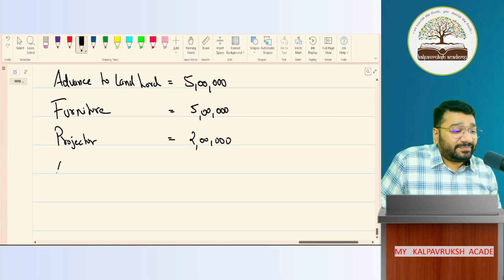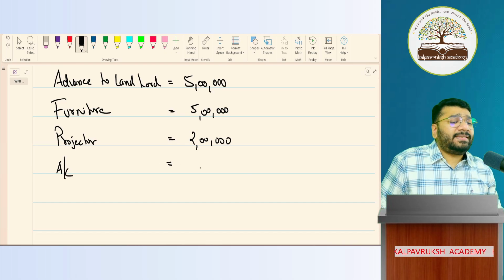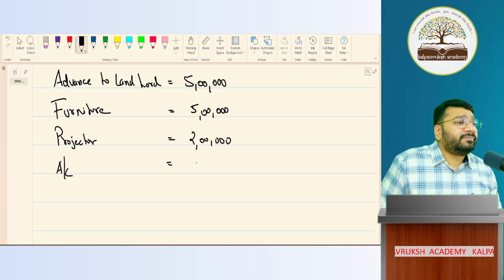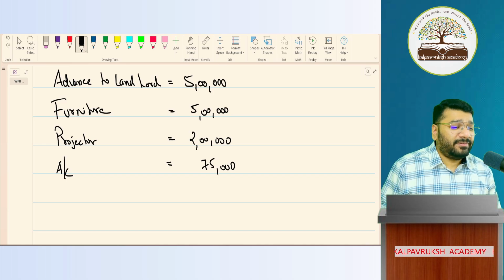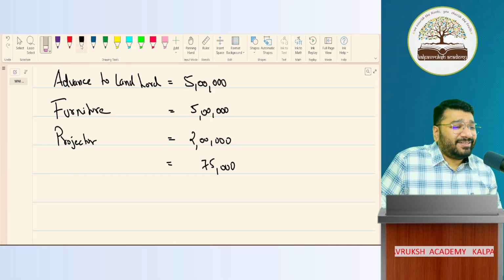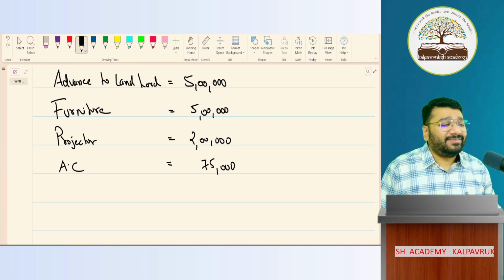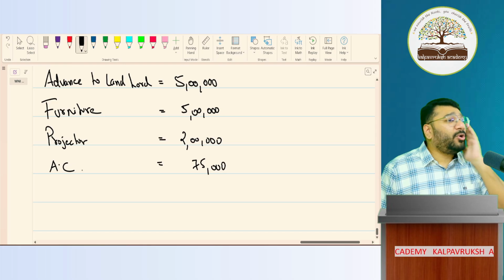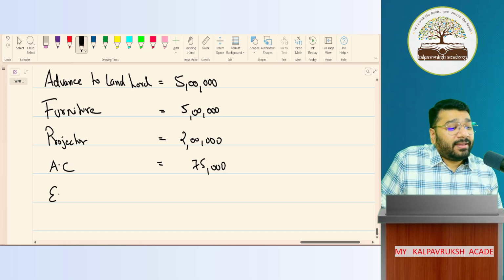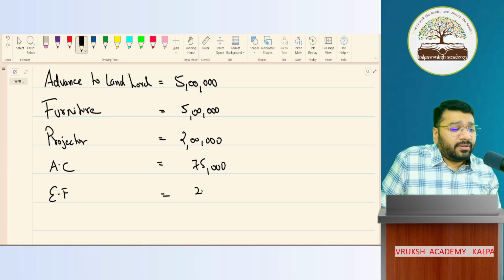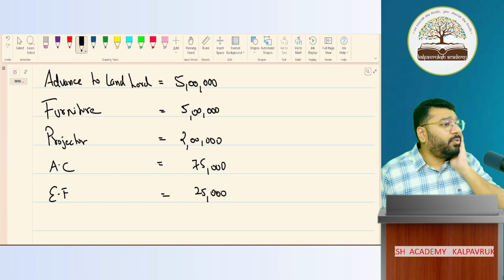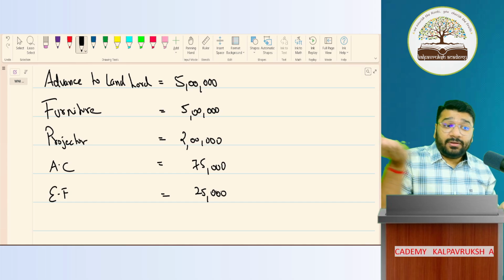We need AC. Tell me, people, AC how much? 2 ACs, 1.5 lakh. 75,000 is sufficient. Okay. Then what do I need? Electrical fittings, light, fan, all put together how much? 25,000 rupees. What else? Main thing I forgot.